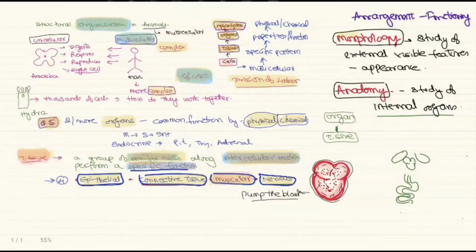Definition of morphology: the study of the form, the external visible features, the appearance, the arrangement of the body parts. Anatomy, when you cut open the body, is the study of the internal organs and how they are arranged. So in this chapter, we'll discuss the morphology and anatomy of one of the animals, the frog.